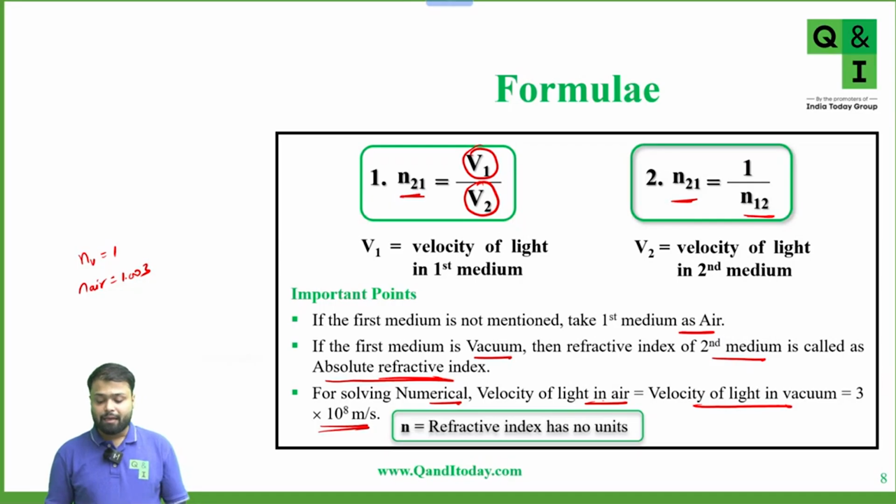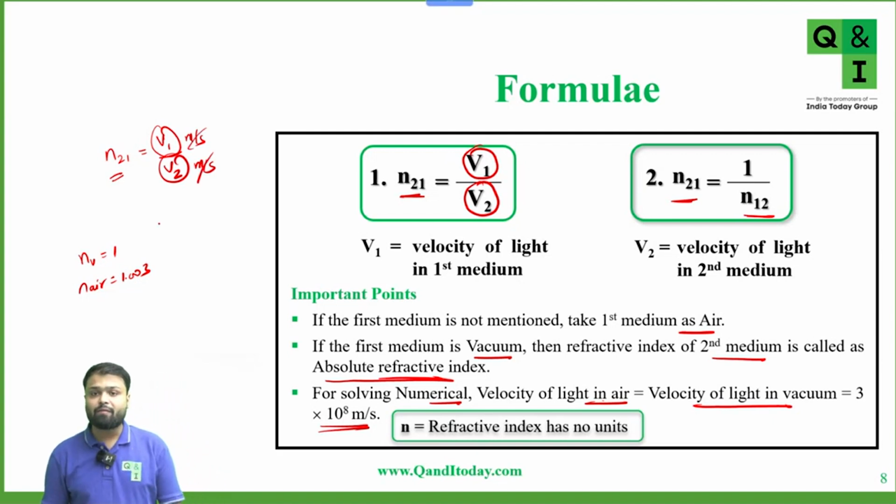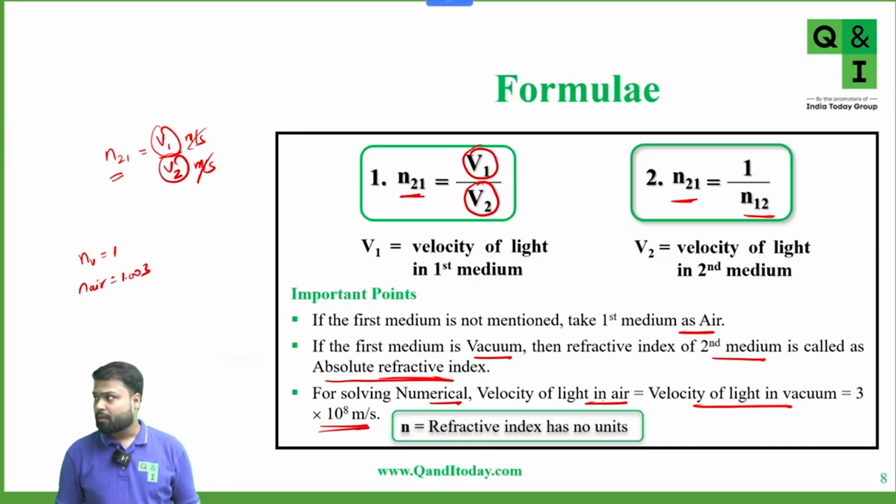Now, the refractive index of medium 2 with respect to 1 is equal to velocity of light in medium 1 upon velocity of light in medium 2. So refractive index is the ratio of velocities. What is the unit of velocity? Meter per second. So the units cancel out. Refractive index has no units because it is the ratio of the same physical quantity. So it is unitless. Is this clear?